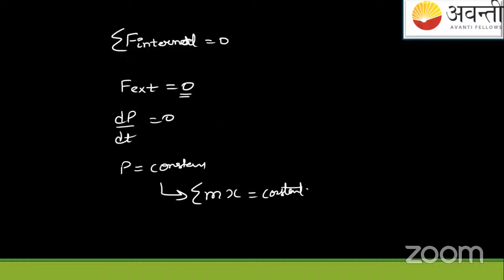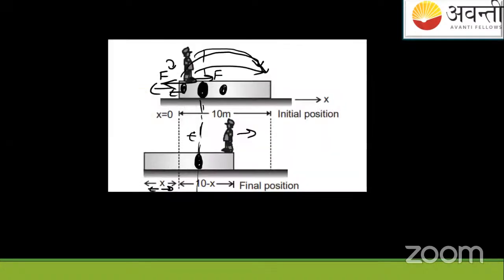Okay. So if external force is 0, I will write here that Σmx is constant. This you can easily derive. Just revise the notes which I have provided you. So finally, we'll get Σmx equals constant. Okay. So if I'm keeping my origin like this, origin O, I will write now that m1x1 equals m2x2. Same as a discrete particle system. Okay. So here m1x1 equals m2x2.